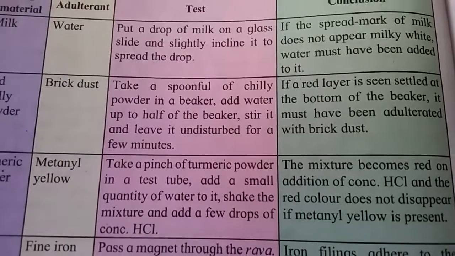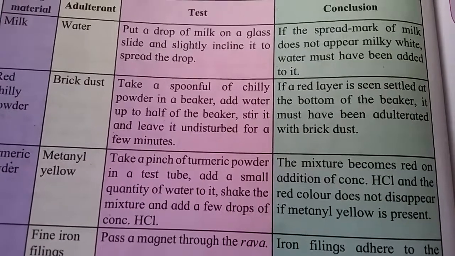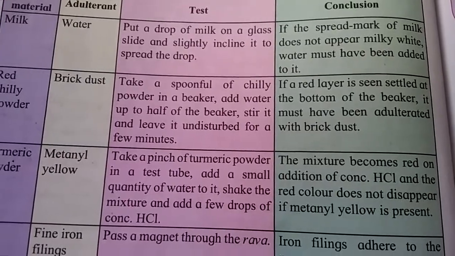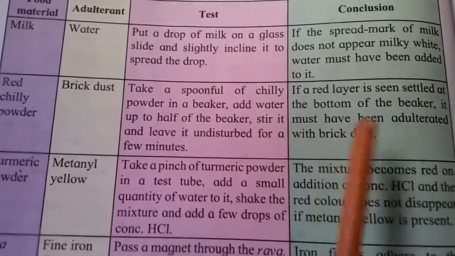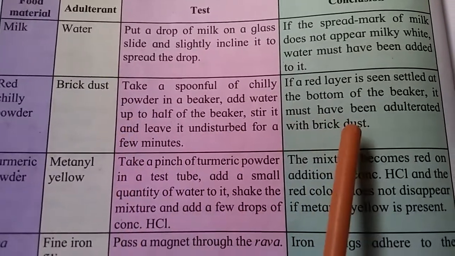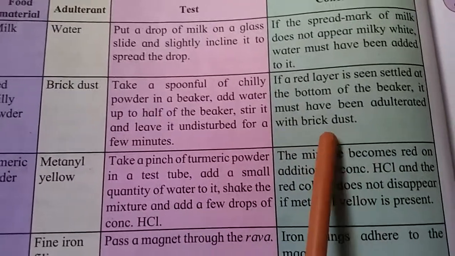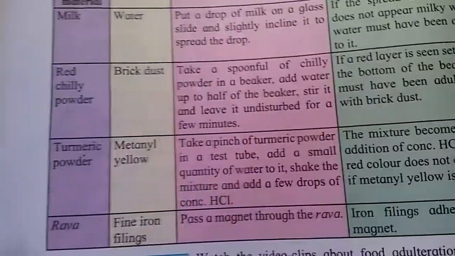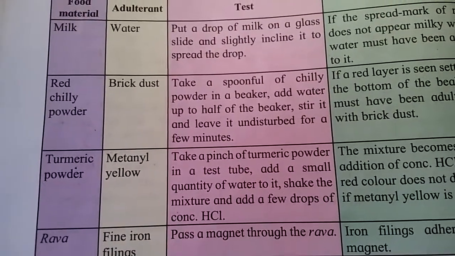If a red layer is seen settled at the bottom of the beaker, it must have been adulterated with brick dust. Means if brick dust is added in red chili powder, that dust will settle down at the bottom of the beaker.